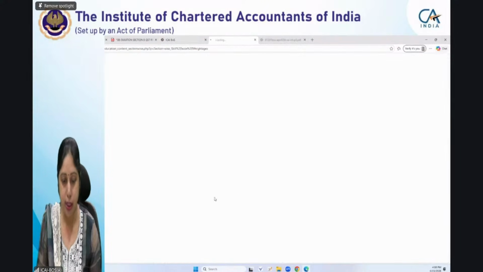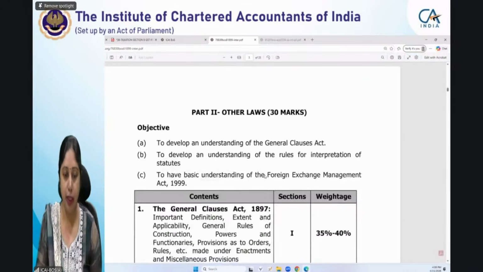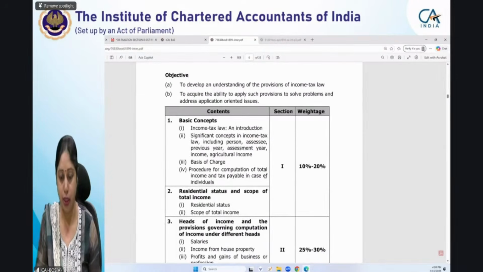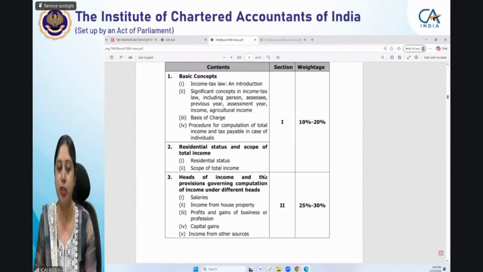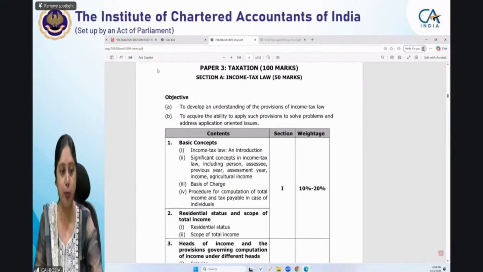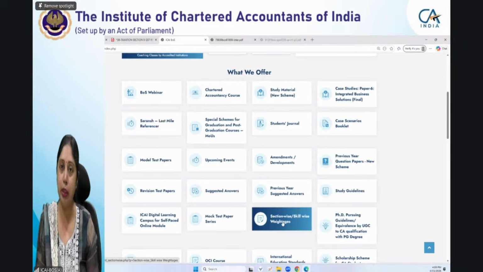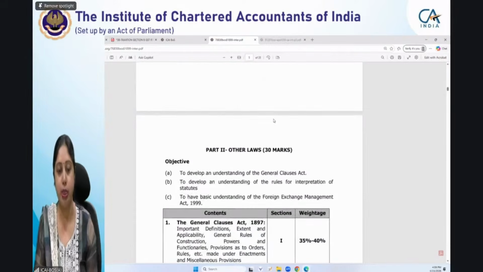Let me show you the section-wise and skill-wise weightage of the income tax that you can refer, and you will be able to know the important topics for the income tax. Yes. So you can see the section-wise weightage of income tax. At this place, you will get the entire section-wise weightage. So you can refer to this. For all the subjects, you can refer. This is one file where section-wise weightage for all the subjects is there. This gives you important topics of all these subjects.